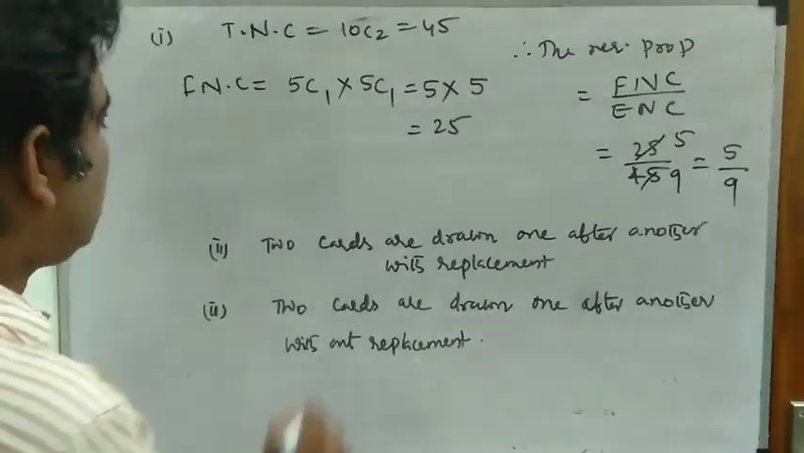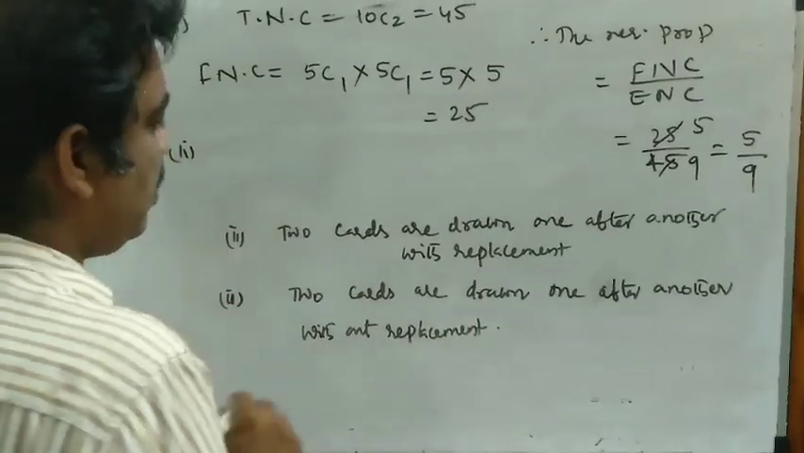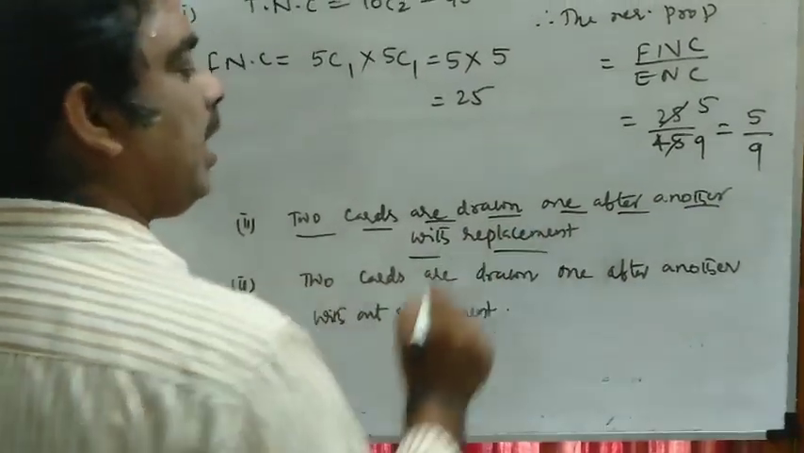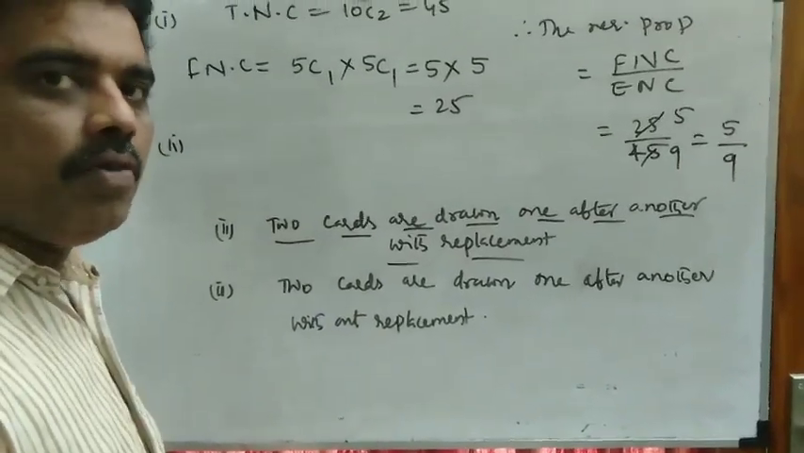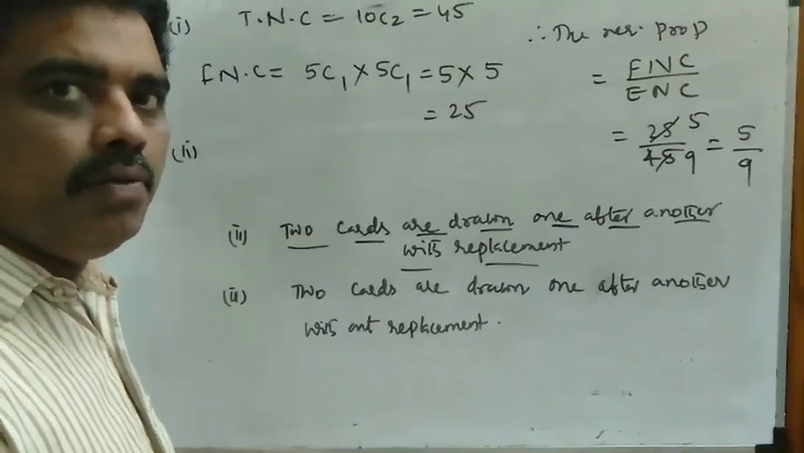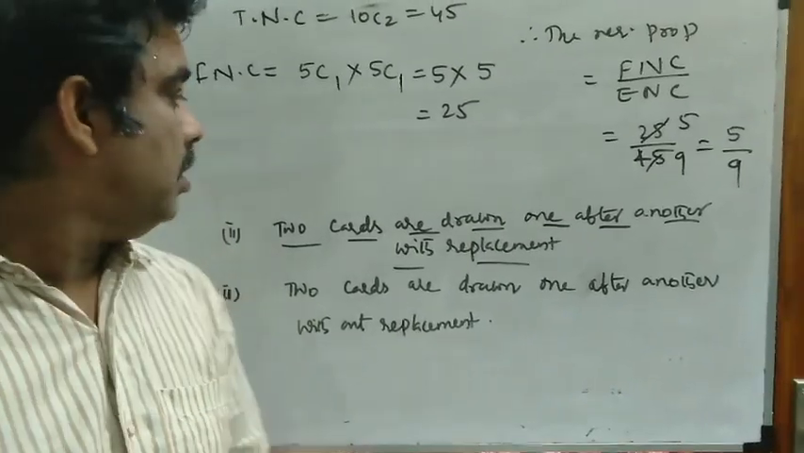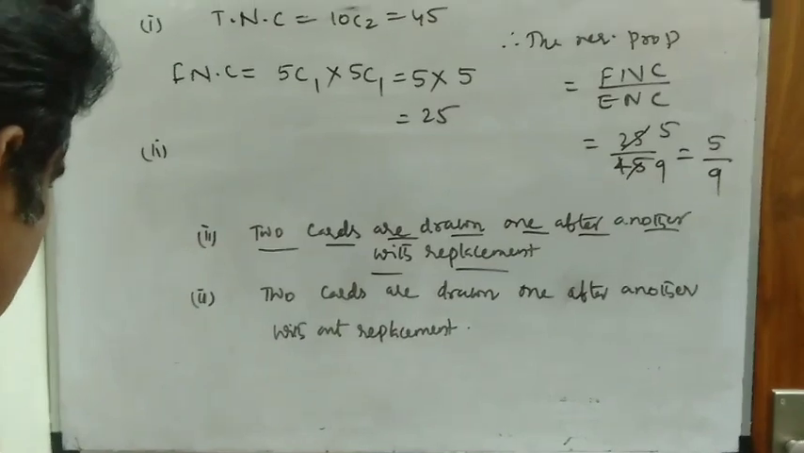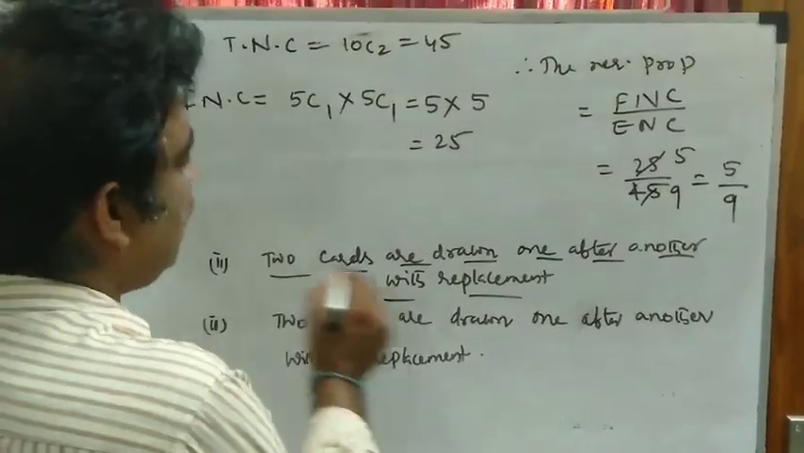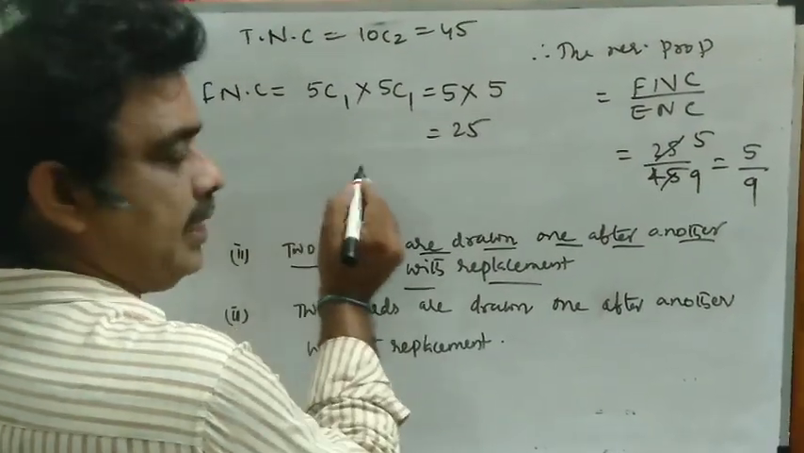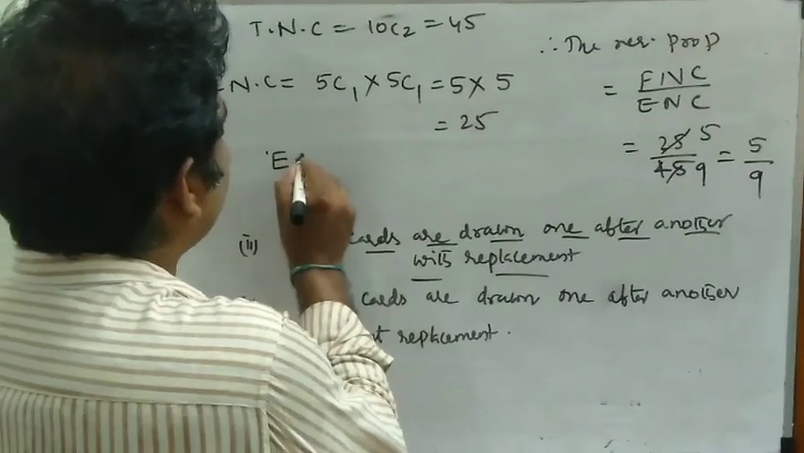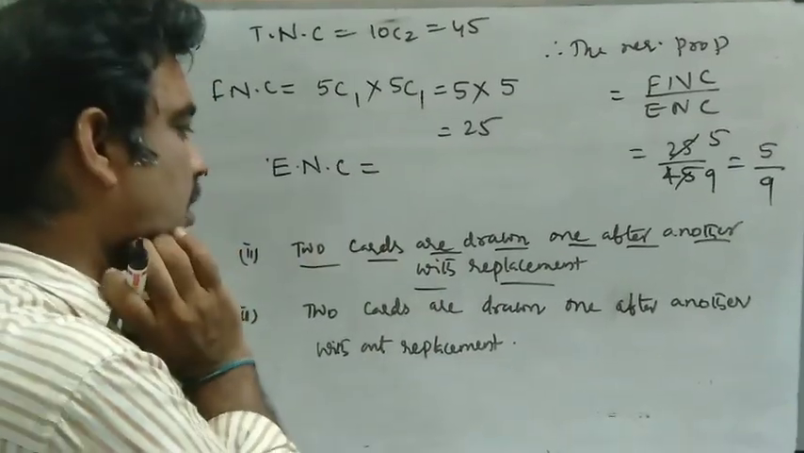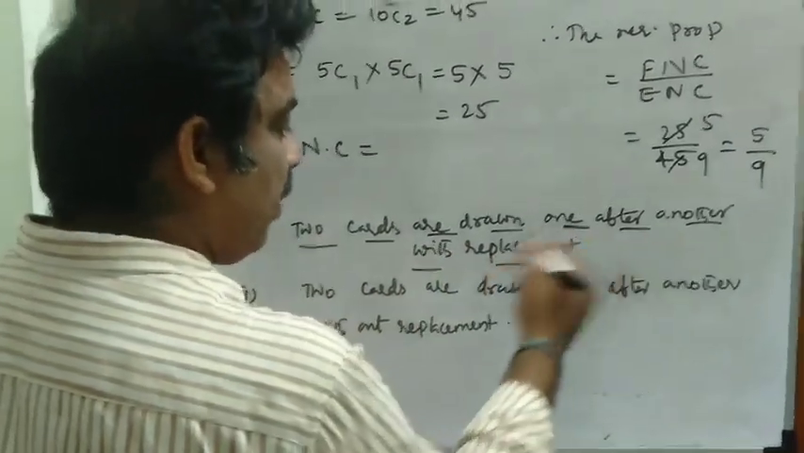Clear? Now see the second one, the second part. Two cards are drawn one after another with replacement. Here the total number of cases are the exhaustive number of cases, both are the same. Exhaustive means total outcomes.